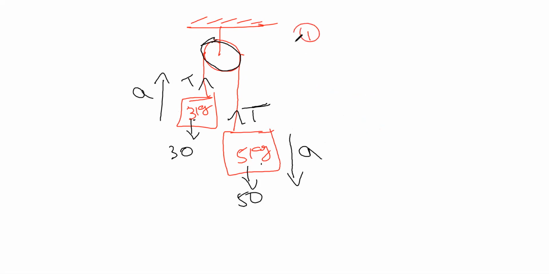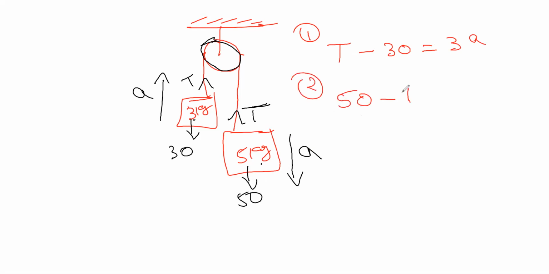For the first body, tell me the equation. It is going upwards, so T is greater. T minus 30 should be equal to mass of the body, 3, into acceleration. So 3 into acceleration. Next, for the second one,